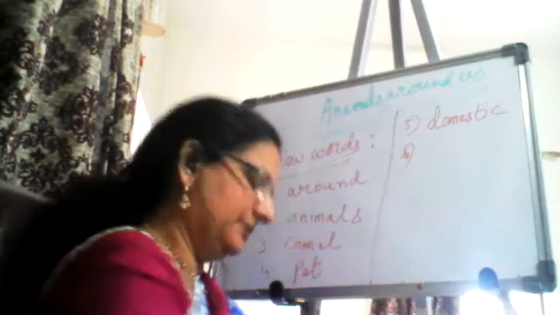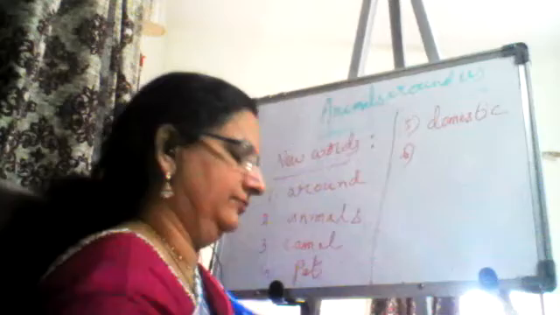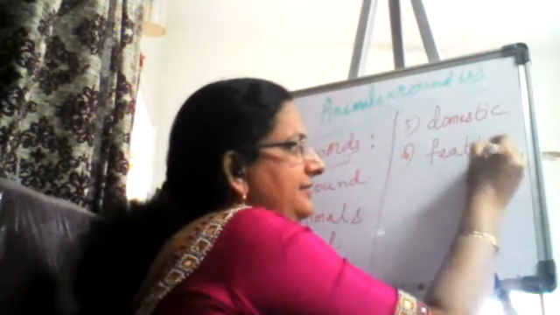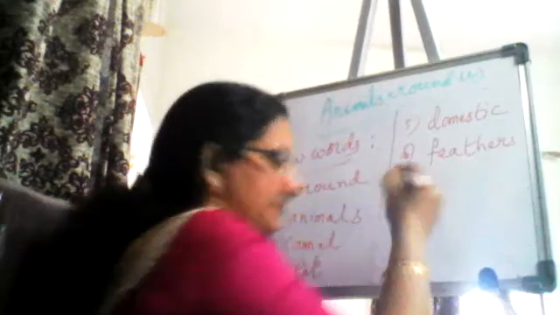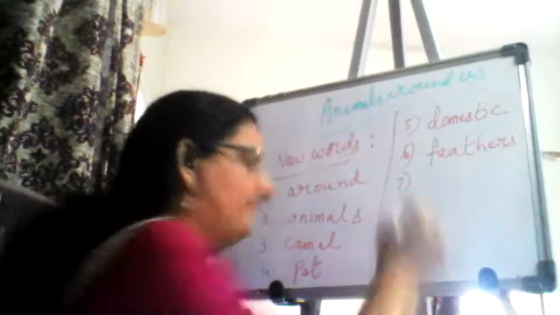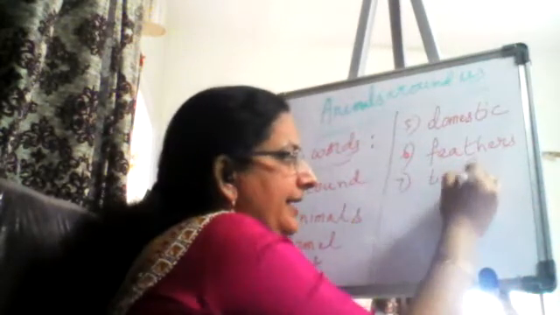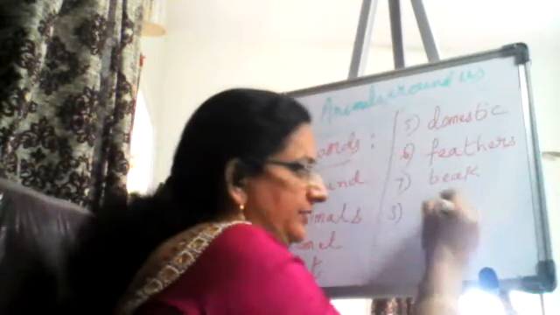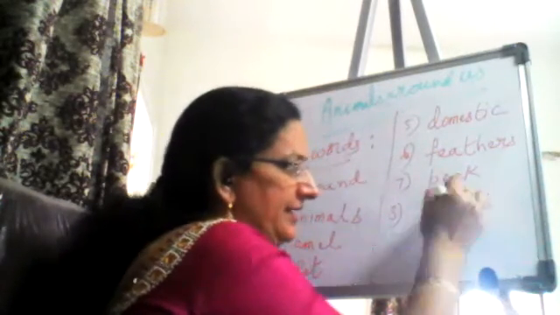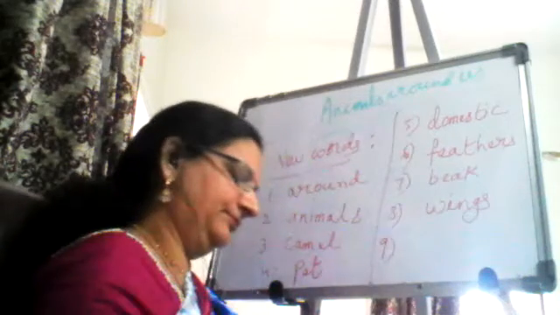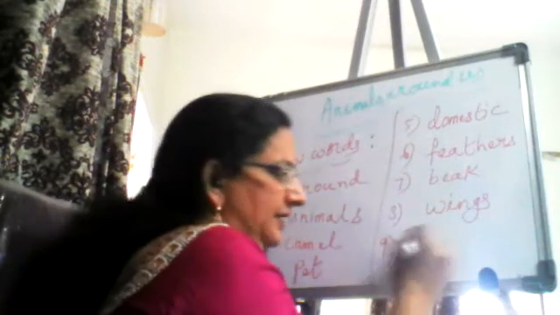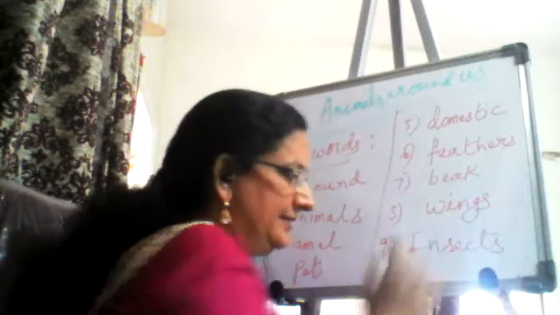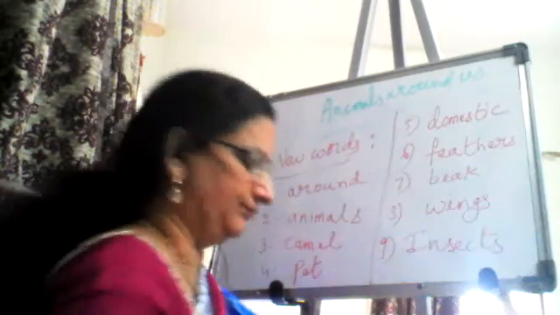Domestic animals. Next, FEATHERS, feathers. BEAK, beak. WINGS, wings. INSECTS, insects.